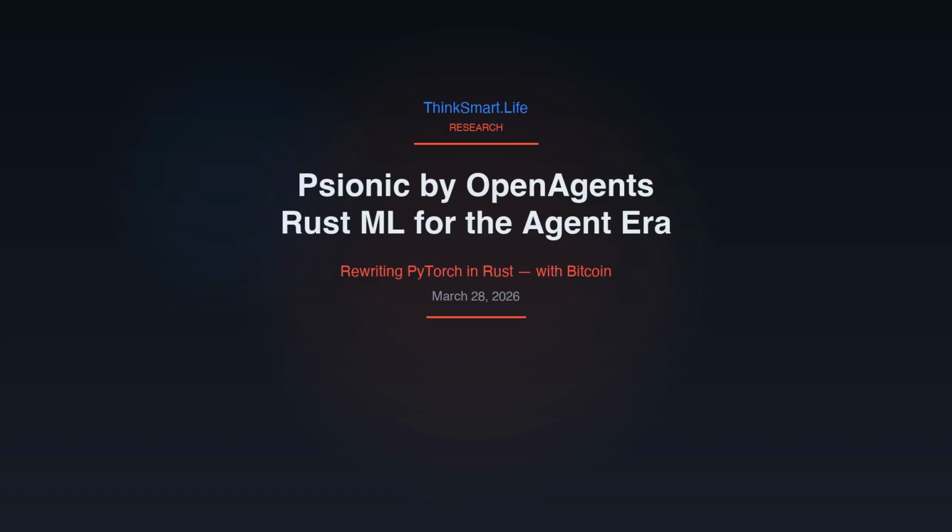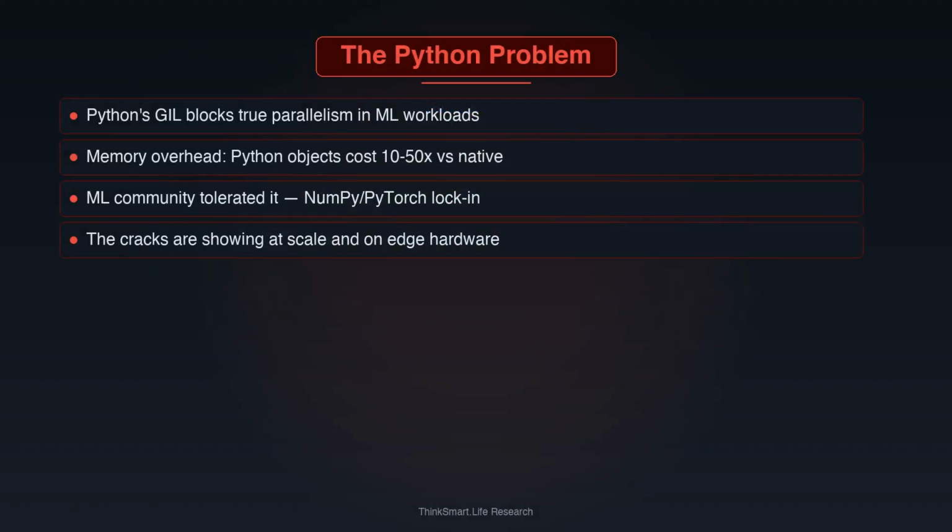The Python ecosystem has powered machine learning for over a decade. PyTorch, NumPy, scikit-learn, these tools built the modern AI era. But every foundation has cracks. Python's global interpreter lock, its memory overhead, its runtime-only error detection, these aren't minor inconveniences at scale. They're fundamental constraints. And in 2026, one organization has decided to stop tolerating them.